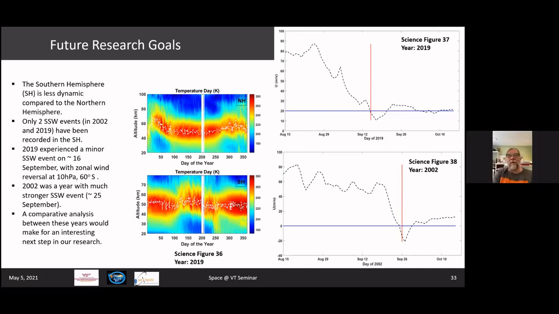And do you have an idea of the difference in the dynamics of the atmosphere? Sure. Do you have an idea in terms of the dynamics of the atmosphere, in terms of the sudden warming itself, how the southern stratosphere is really different from the northern stratosphere?